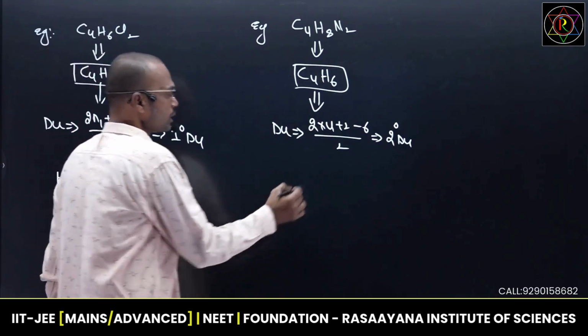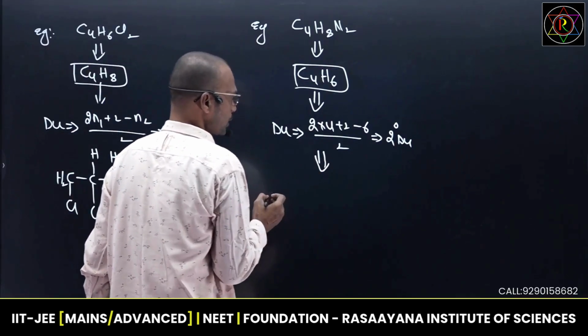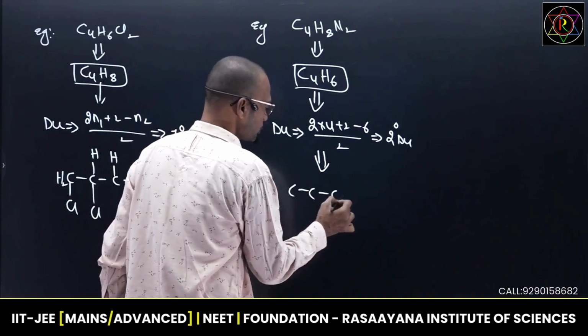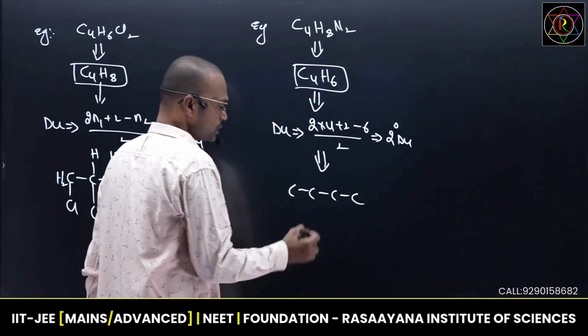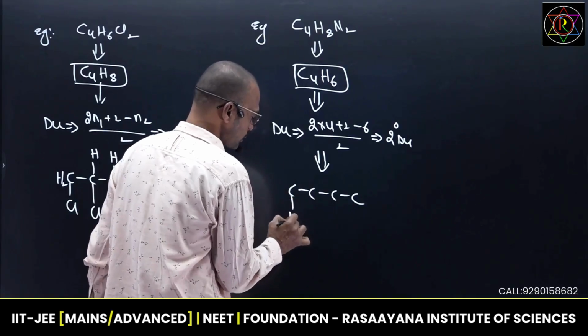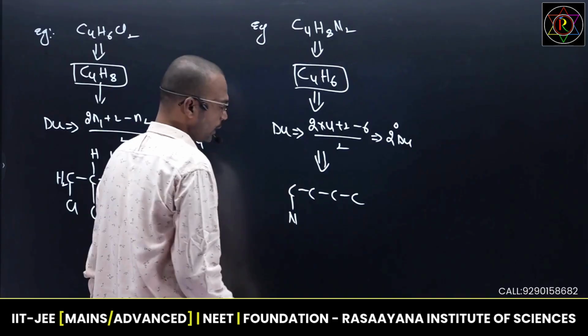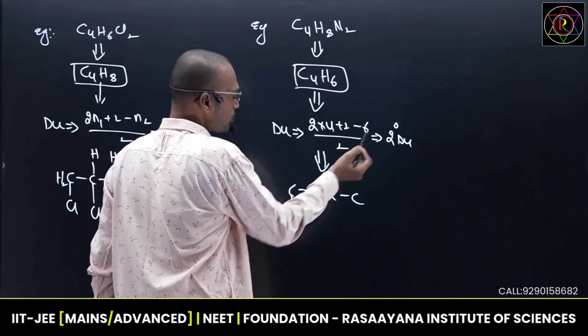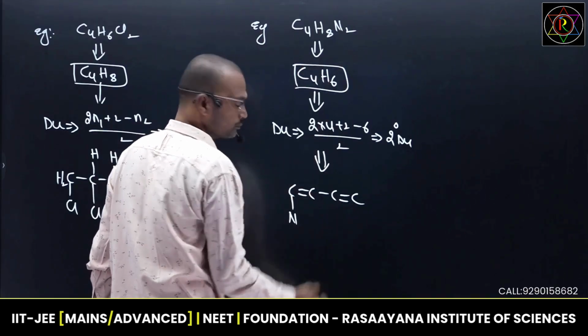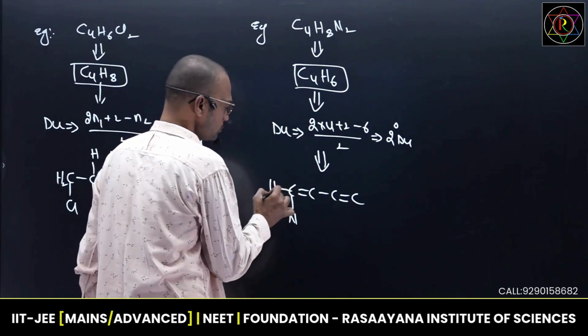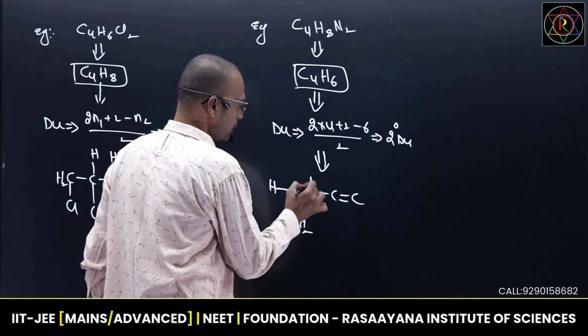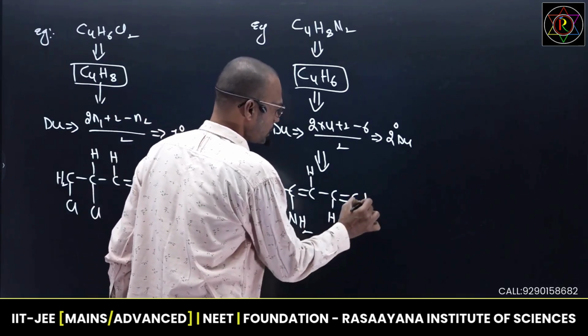So when you get second degree of unsaturation, what are the possibilities here now? So write down 4 carbons, 1, 2, 3, 4. First you write down nitrogen here, nitrogen. Okay. So 2 Du means you need to put 2 double bonds here. Put double bond, double bond. And here 1 hydrogen, and here write 2 hydrogens, and here 1 hydrogen, here 1 hydrogen, and here 2 hydrogens.